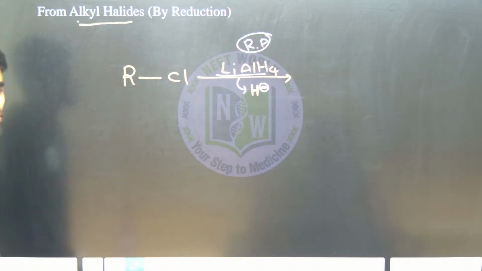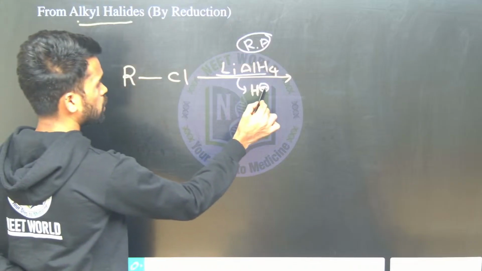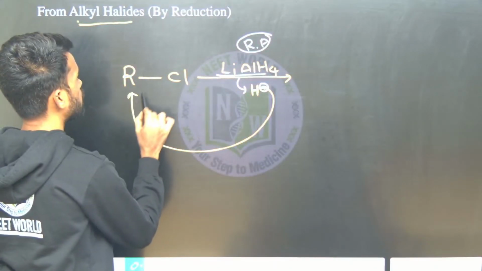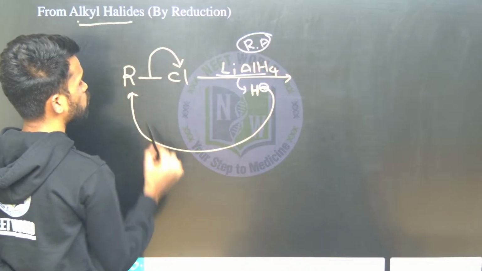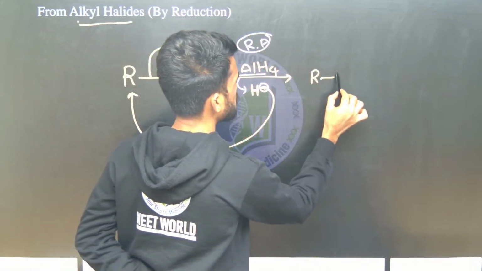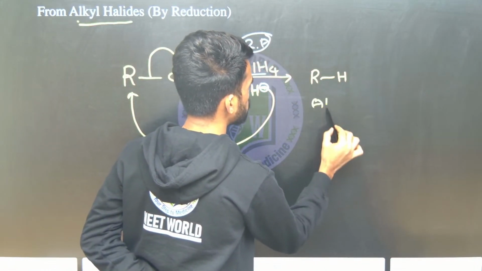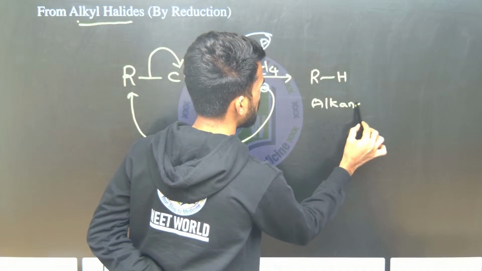So that nucleophile comes and attacks this R, and this chloride ion Cl minus goes out. You are going to get an RH type of product, like an alkane is produced here. So finally, an alkane is produced. Okay, hope this discussion is clear.